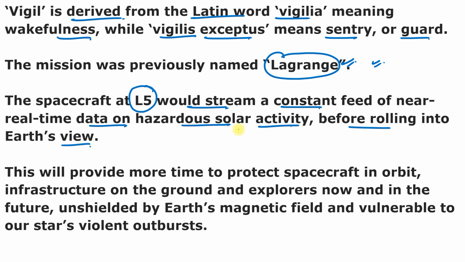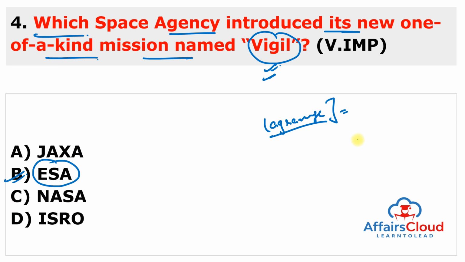And the James Webb Space Telescope and Gaia spacecraft launched by the European Space Agency are located at the 2nd Lagrange point. So this will provide more time to protect spacecraft in orbit, infrastructure on the ground, and explorers now and in the future unshielded by Earth's magnetic field and vulnerable to our star's violent outbursts. So this is very important because European Space Agency's Vigil, positioned in an unvisited position in space, will help to warn Earth about the oncoming solar storms, which can damage power grids, disrupt telecommunication, and threaten satellites and the vital services they provide. So this is very important to protect the Earth from the nearest star, which is Sun.